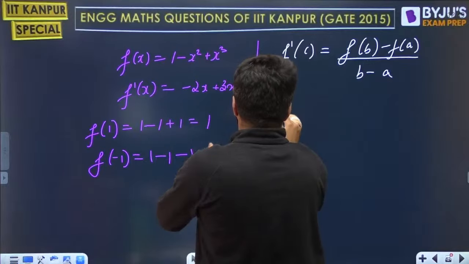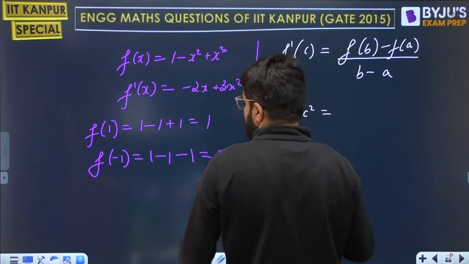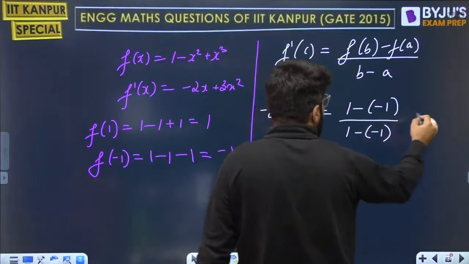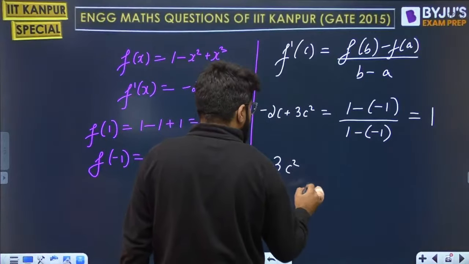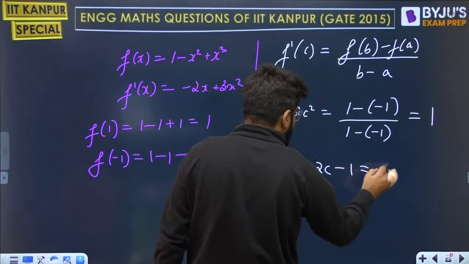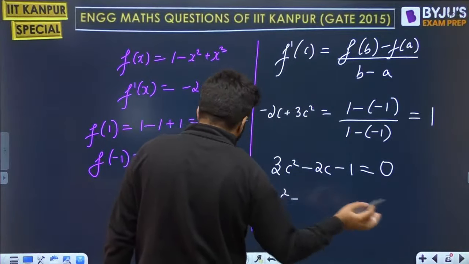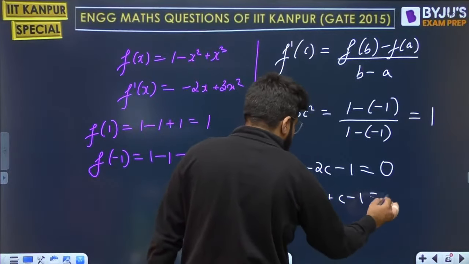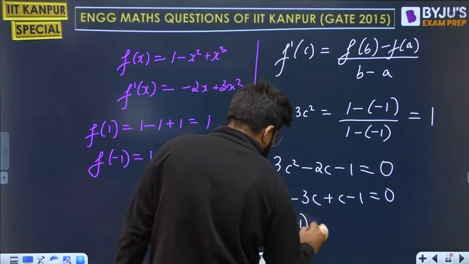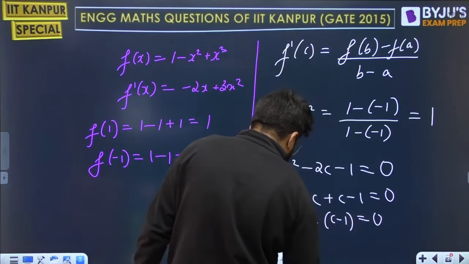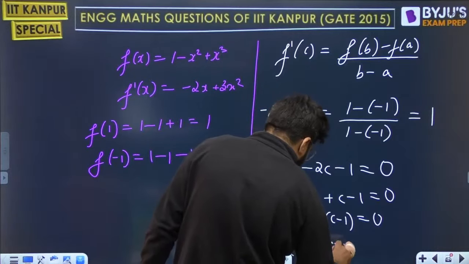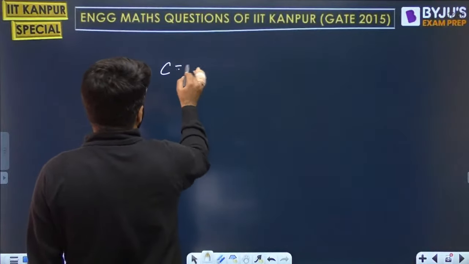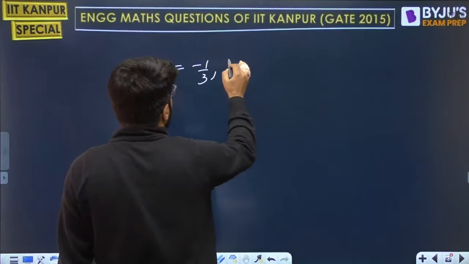So f dash c, minus 2c plus 3c square, is equal to f b, which is 1, minus f a, which is minus 1, b is also 1, a is also minus 1. So this is just equal to 1. So we have a quadratic equation, 3c square minus 2c minus 1 is equal to 0. Either you can use the quadratic formula or this is simply factorizable. 3c square minus 3c plus c minus 1 is equal to 0. So 3c into c minus 1 plus c minus 1 is equal to 0, and hence 3c plus 1 into c minus 1 is equal to 0, eventually giving you two roots: c is equal to minus 1 by 3 and c is equal to plus 1.